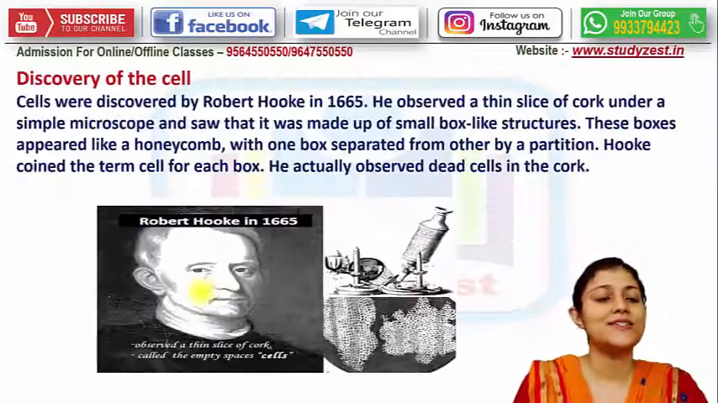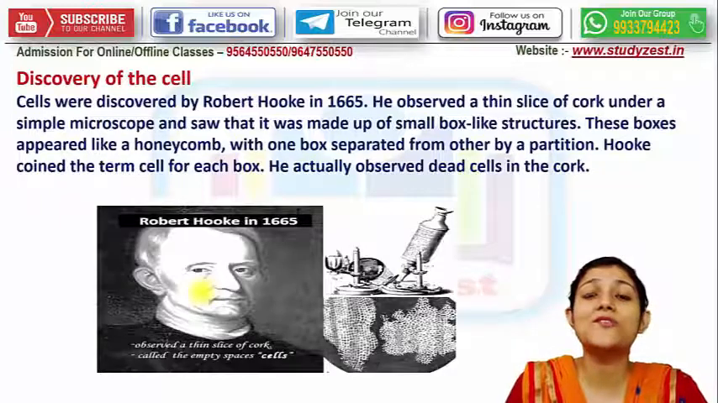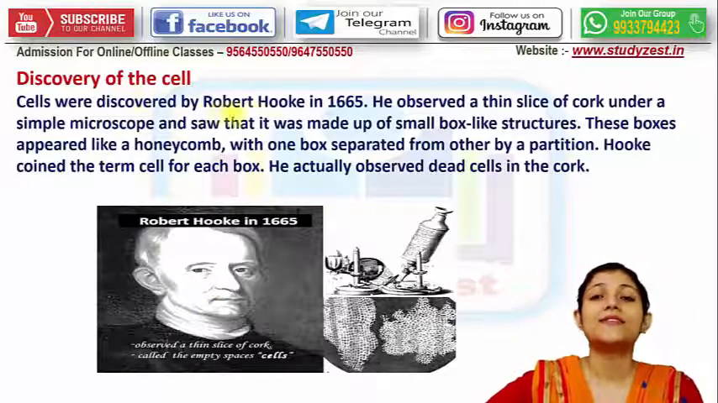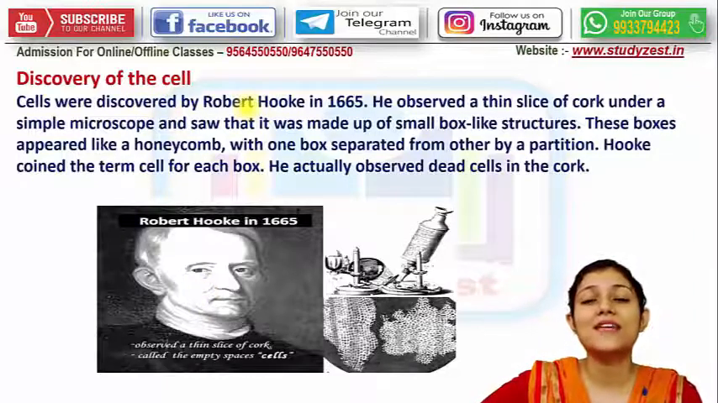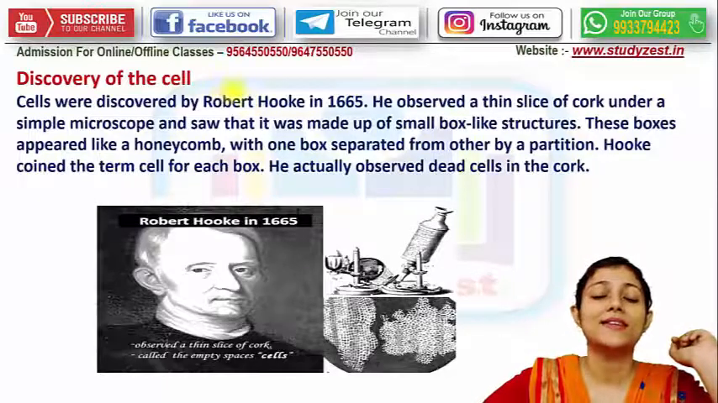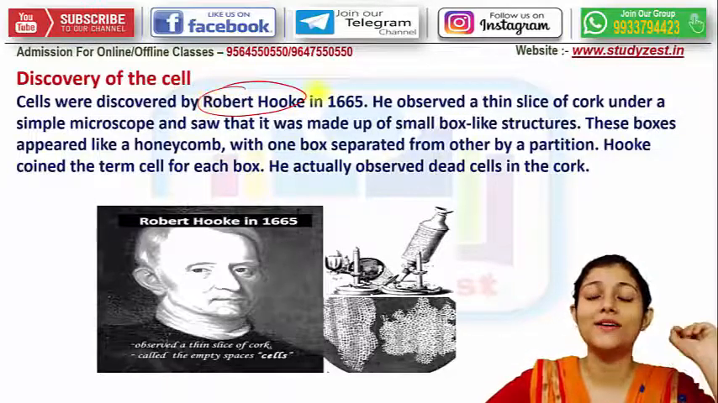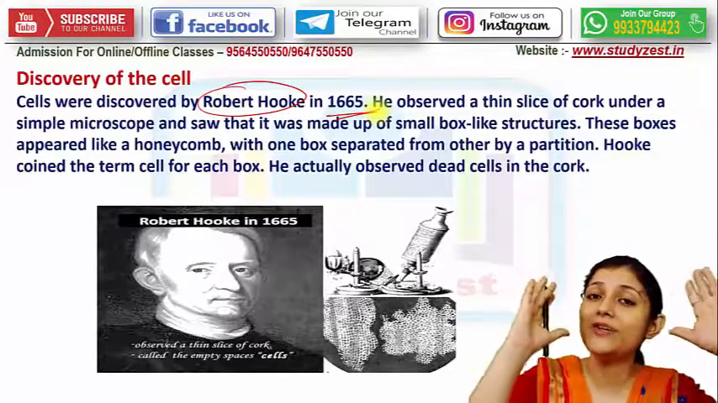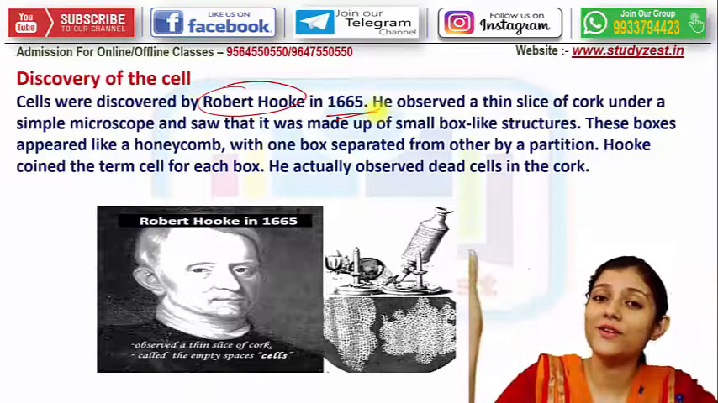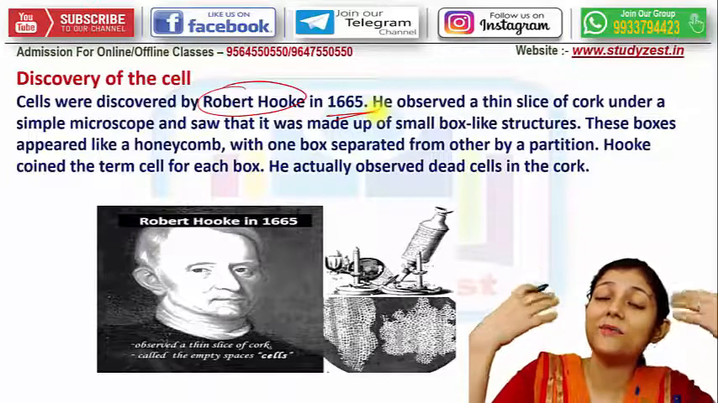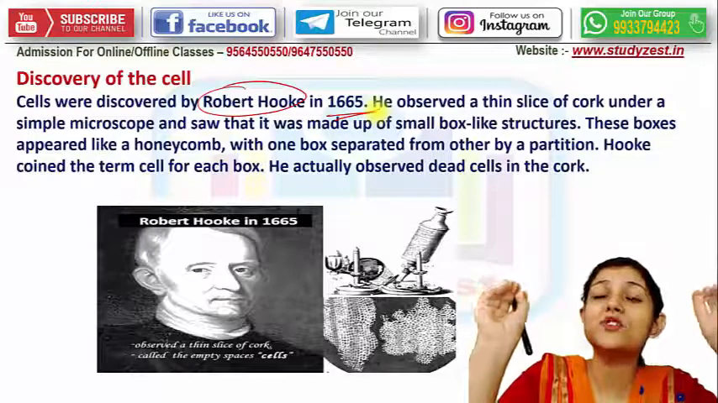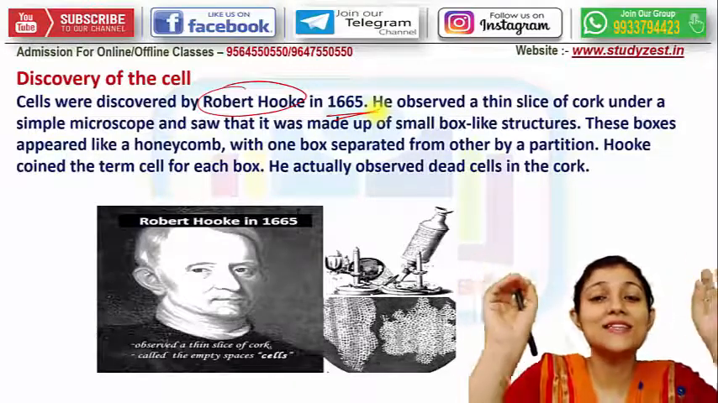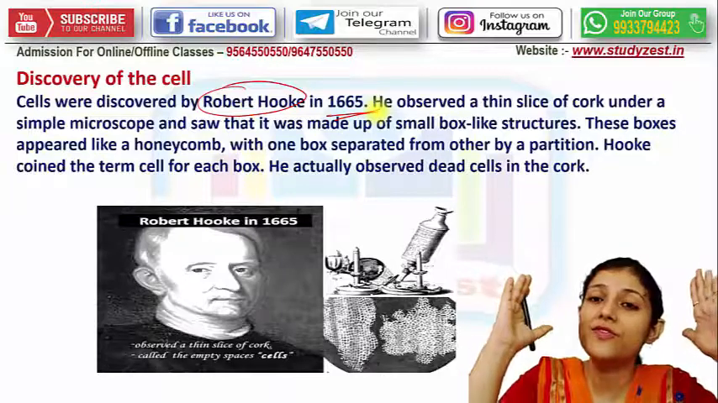The next slide is about the discovery of the cell, how the cell was discovered, right? Cells were discovered by the scientist Robert Hooke. Don't ever forget this name, okay? And when was this? 1665. It's a time we cannot even think of. Were we even developed enough then? We are not even sure about it. But this scientist was so genius, so brilliant, that he was the first person to give the idea of the cell.